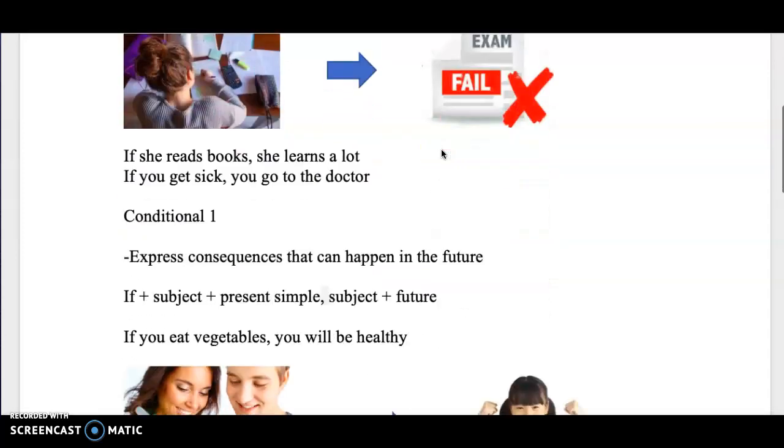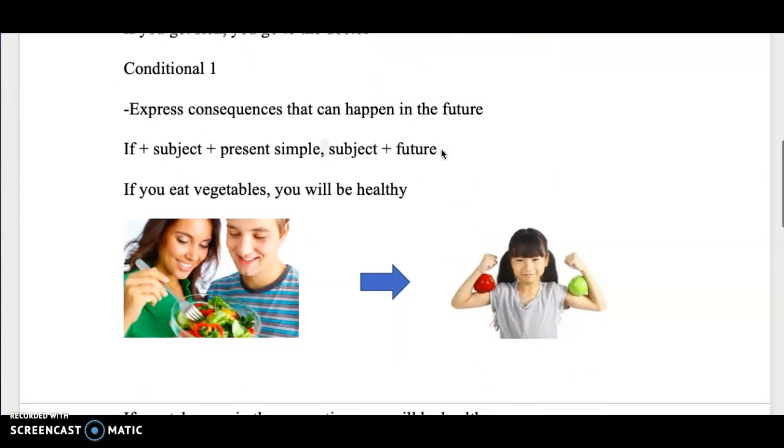Okay? Let's continue with conditional 1. With conditional 1, we have the same. We have a situation and we have a consequence. So, conditional 1 expresses consequences that can happen in the future. So we have if, subject, present simple, subject, and future. This time is future. For example, if you eat vegetables, you will be healthy.